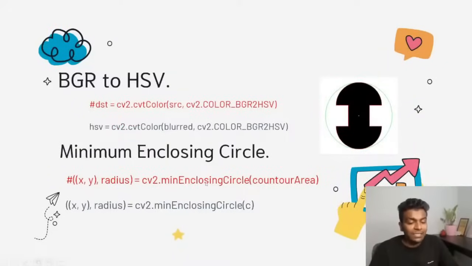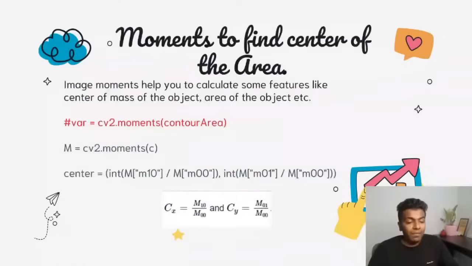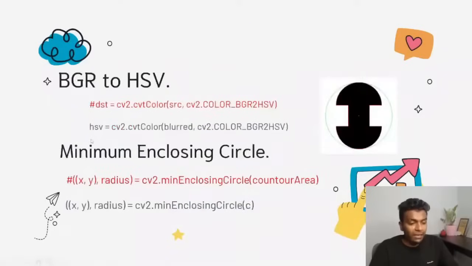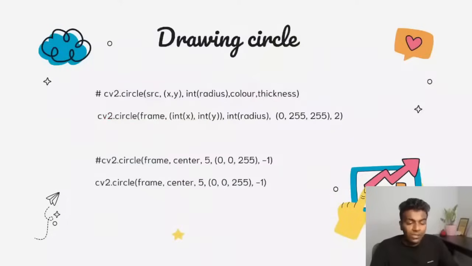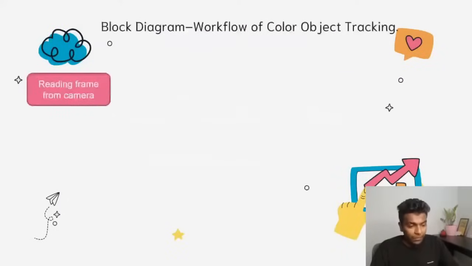So with the help of the syntax, we are going to draw the circle around it, and then with the help of these moments, we are going to find out the midpoint, the center of this area. Okay, so that is what it is all about. We are just finding the center. We are just drawing a minimum enclosing circle. Those things we are doing, and finally we are going to draw it in an output frame.